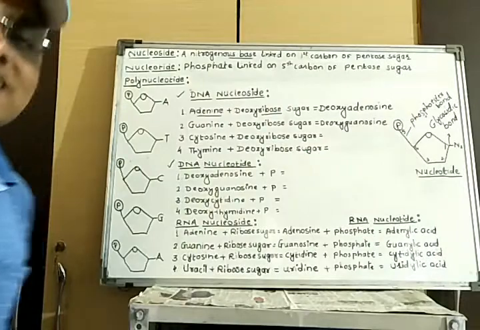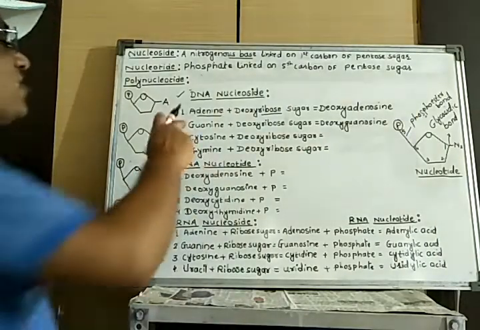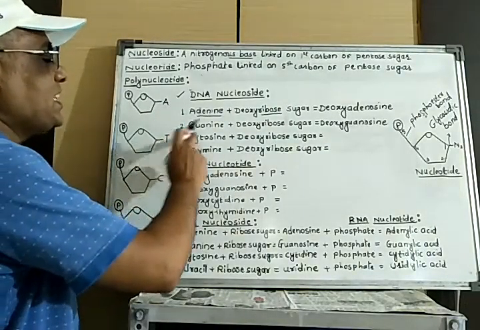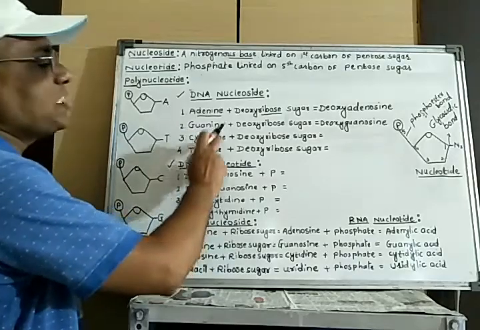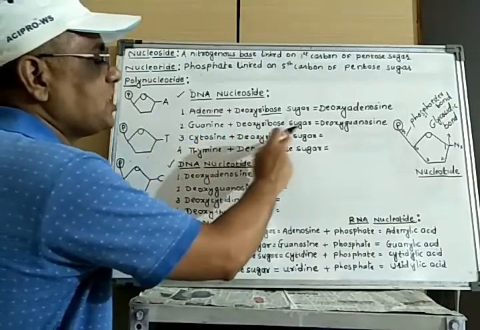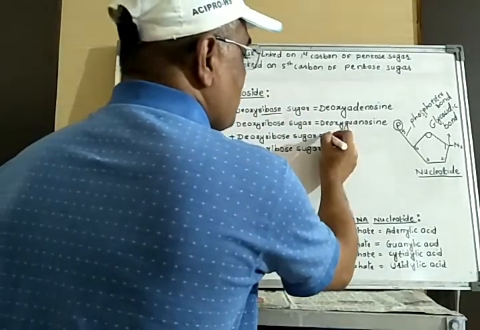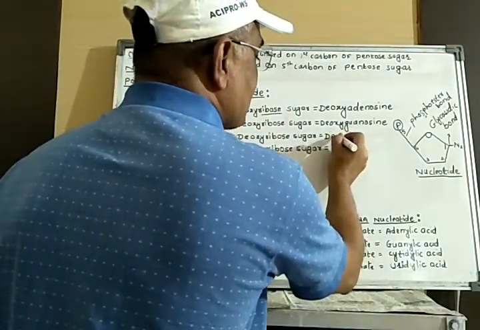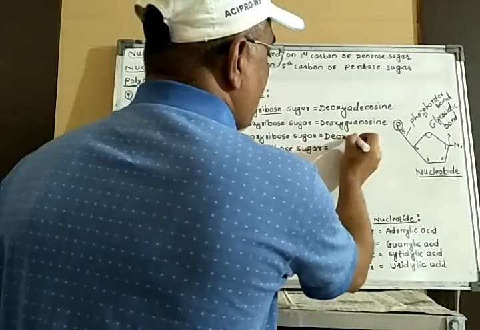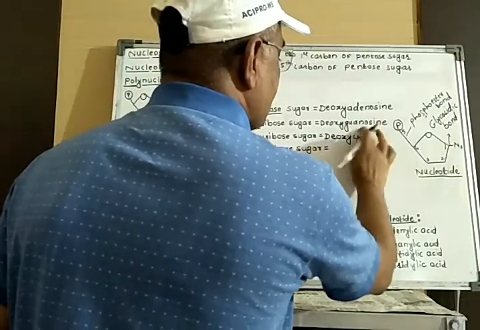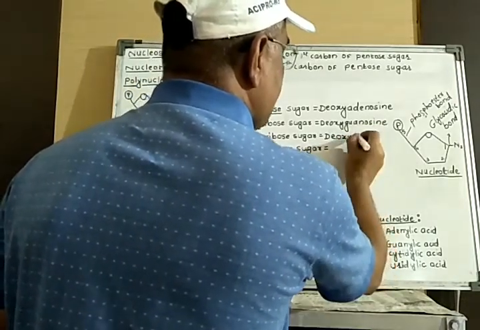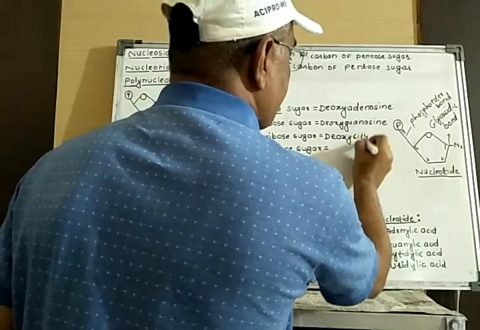This is the second nucleoside. Then the third nitrogen base in DNA is cytosine. When it reacts with the deoxyribose sugar, there is formation of a nucleoside that is called deoxycytidine.